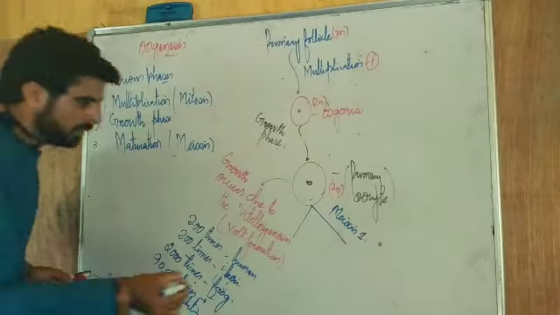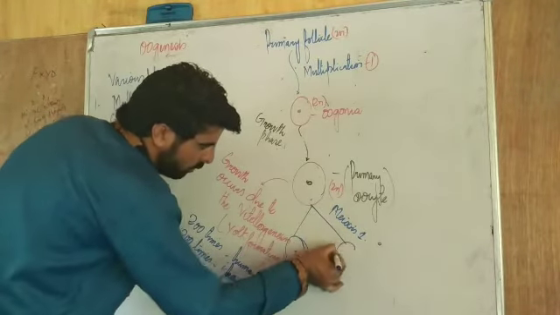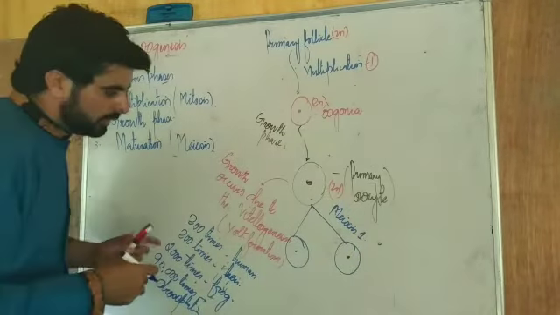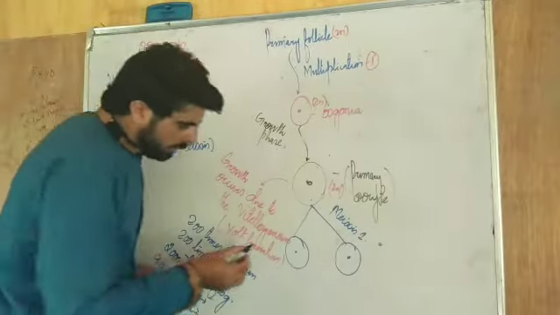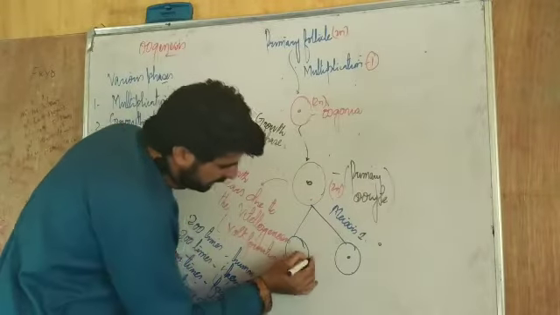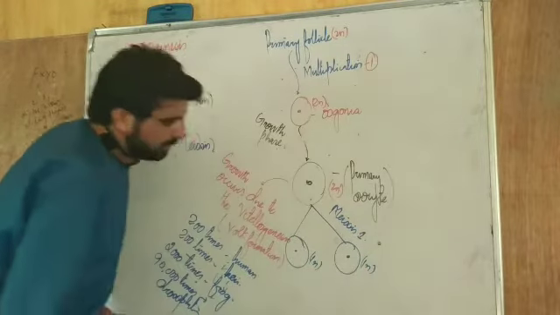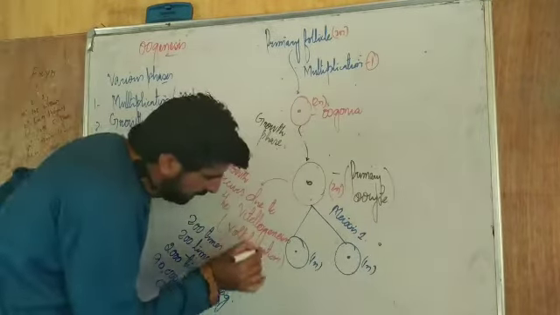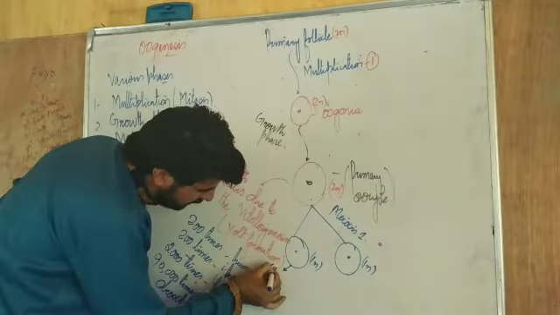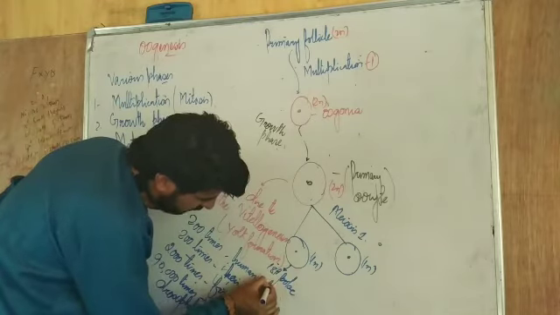Let's say meiosis first. What happens there is two cells are formed here. One cell is a little bit larger and the other is a smaller cell. This is the meiosis which has taken place. Now these cells are acting as haploid cells because meiosis has taken place. Now you have to keep in mind the very important thing. This cell is acting as a first polar body.